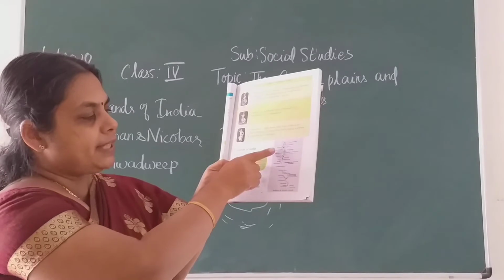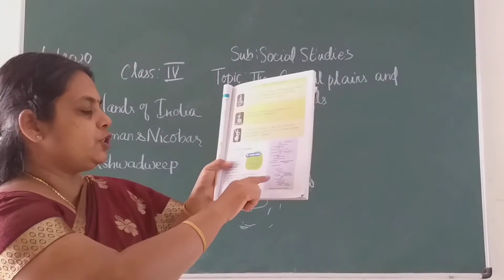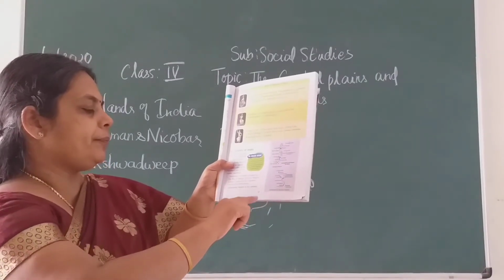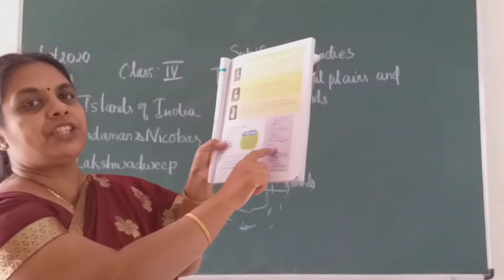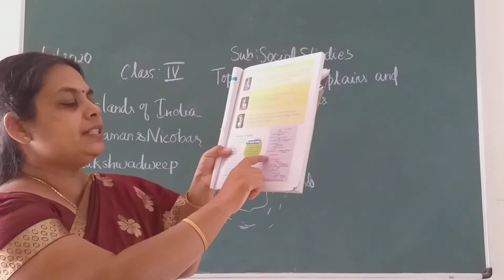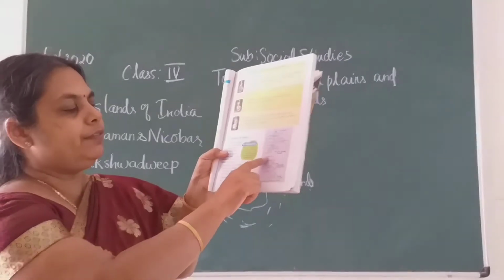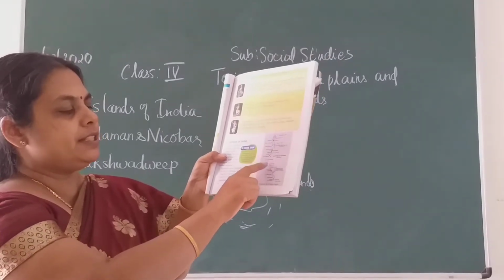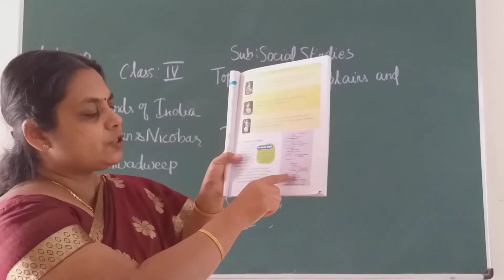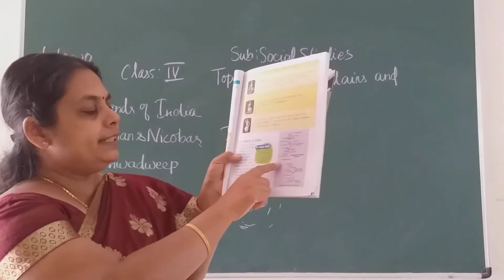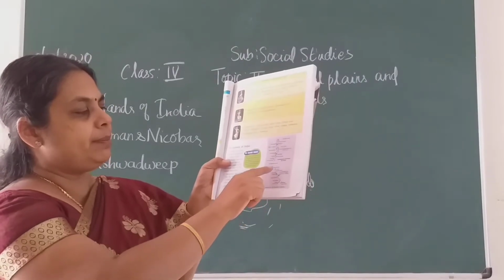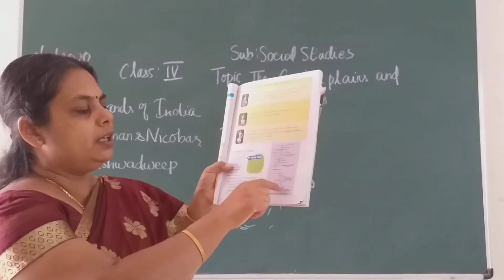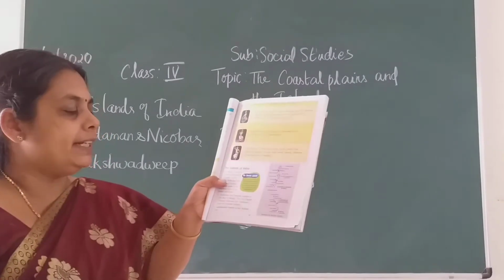These two parts of Andaman and Nicobar are separated by the 10-degree channel, children. This is also sea only, fully Bay of Bengal sea, but this gap is called the 10-degree channel. The 10-degree channel separates these two Andaman and Nicobar Islands.